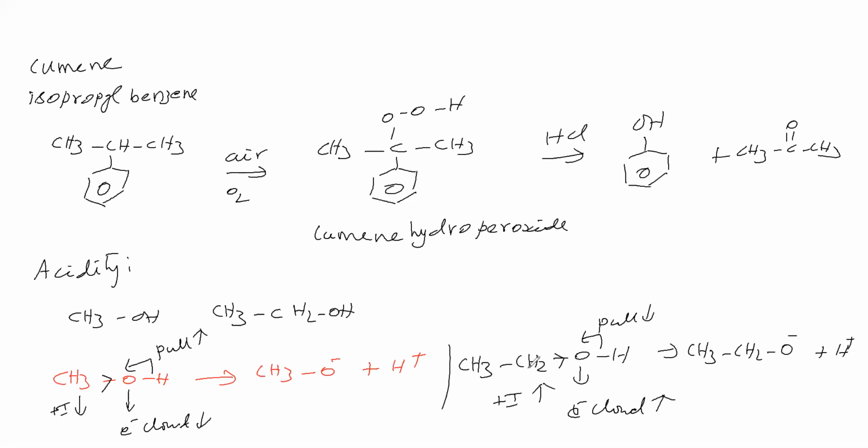Plus I effect magnitude is more here. Therefore, this oxygen pulls this electron cloud with less tendency, and this oxygen pulls this electron cloud with more tendency. Therefore, it is giving H plus easily when compared to this. Therefore, methyl alcohol has higher acidic nature than ethyl alcohol. So, next point we will see. Methyl alcohol gives methoxide and H plus.